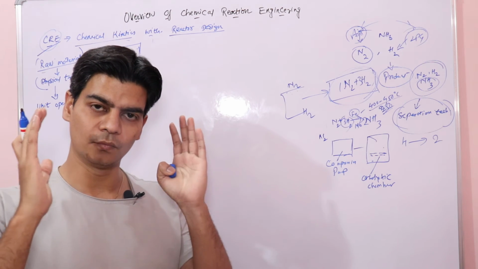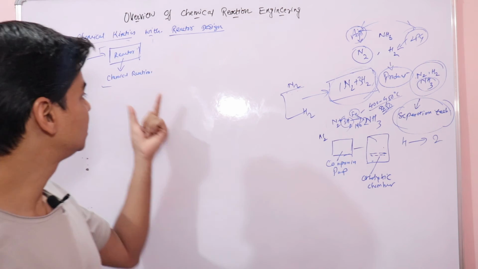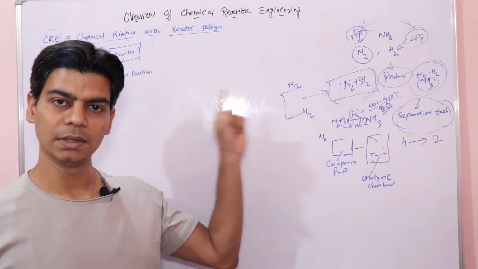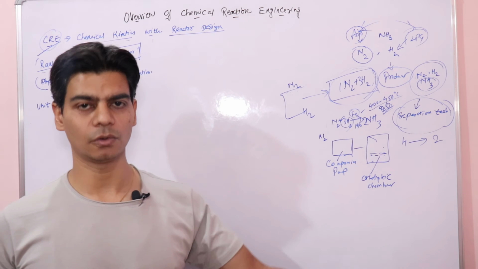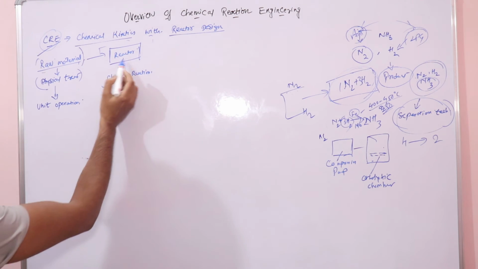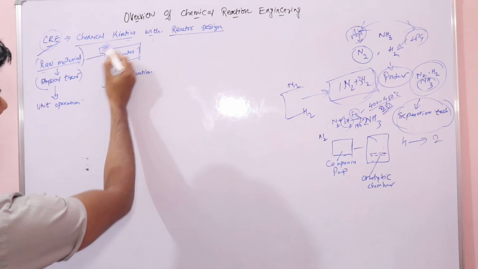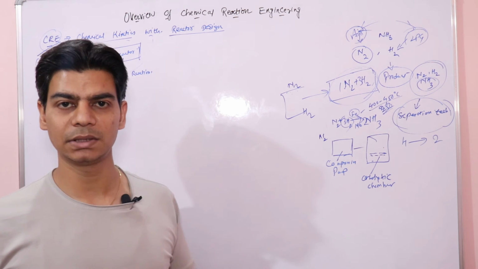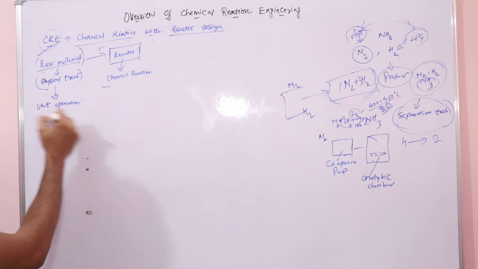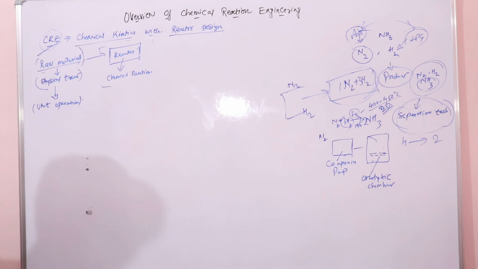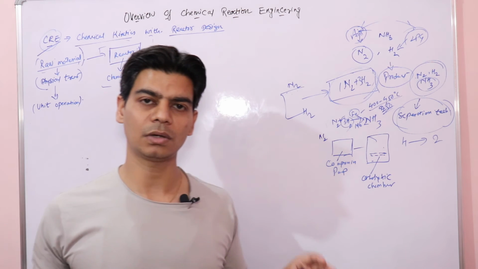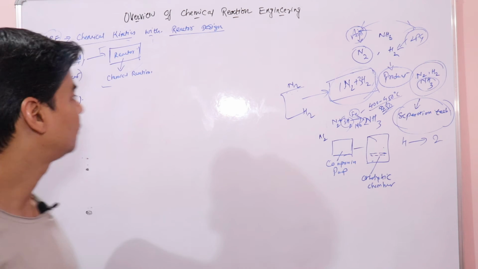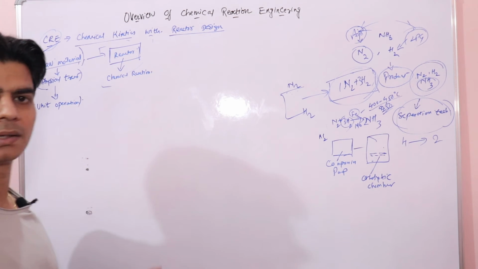Because once we know the conditions of this reaction that is taking place in this reactor, then only we can go ahead and decide the design of our chemical plant, right? So we would be dealing with the chemical reaction that is taking place in the reactor, and the design of reactors would be done under a different subject, which is your unit operations, because the design is not a routine operation. It is done once, and once it is done, then you only have to do a chemical reaction in that reactor, right?